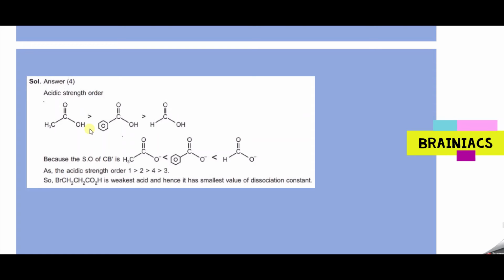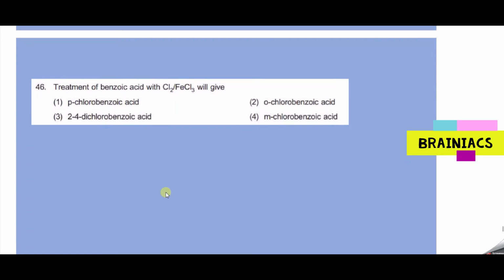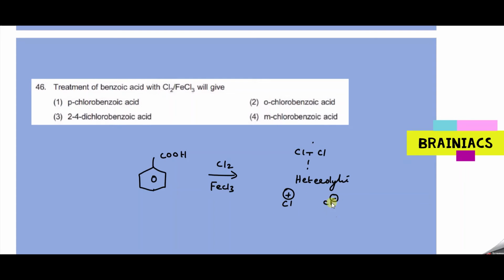Try out this question. We are coming to aromatic compounds. Treatment of benzoic acid, COOH, with chlorine and ferric chloride. We easily know ferric chloride is an electron deficient compound. So this will force the chlorine. What sort of fission will happen here? Heterolytic fission, and this will result in Cl plus and Cl minus. FeCl4 minus will be formed. Yes, this is the electrophile here.